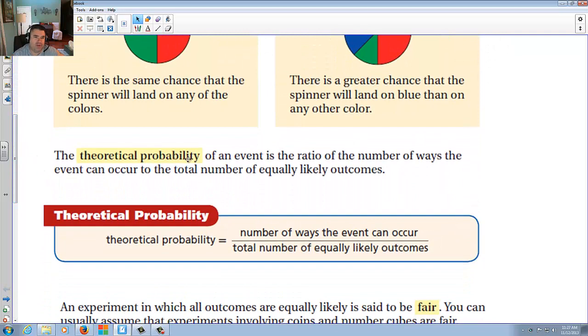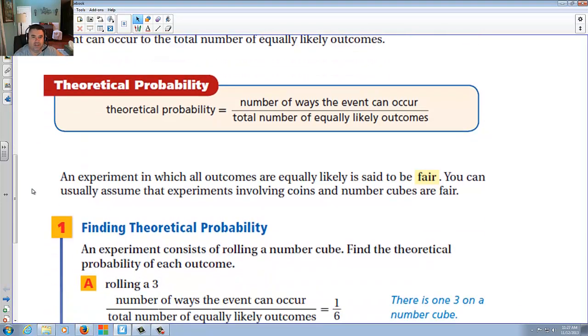A theoretical probability of an event is the ratio of the number of ways the event can occur to the total number of equally likely outcomes. In other words, number of ways the event can occur over total number of equally likely outcomes. Let's take a look and see.